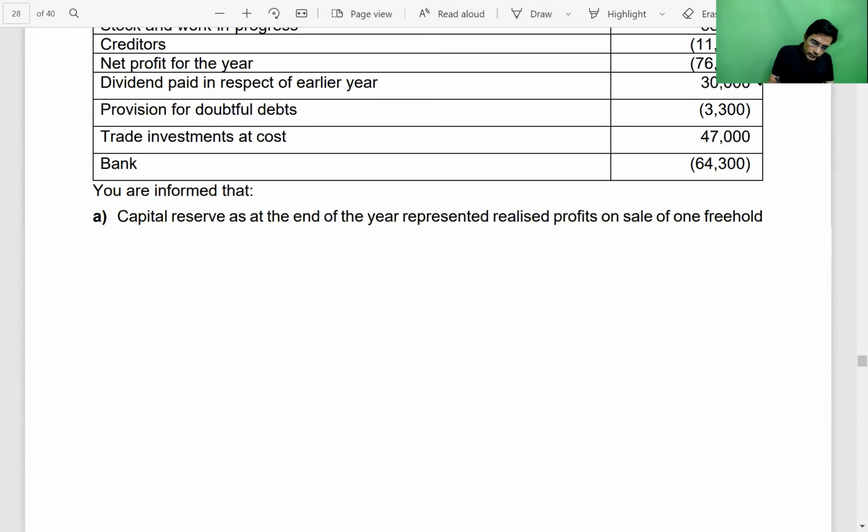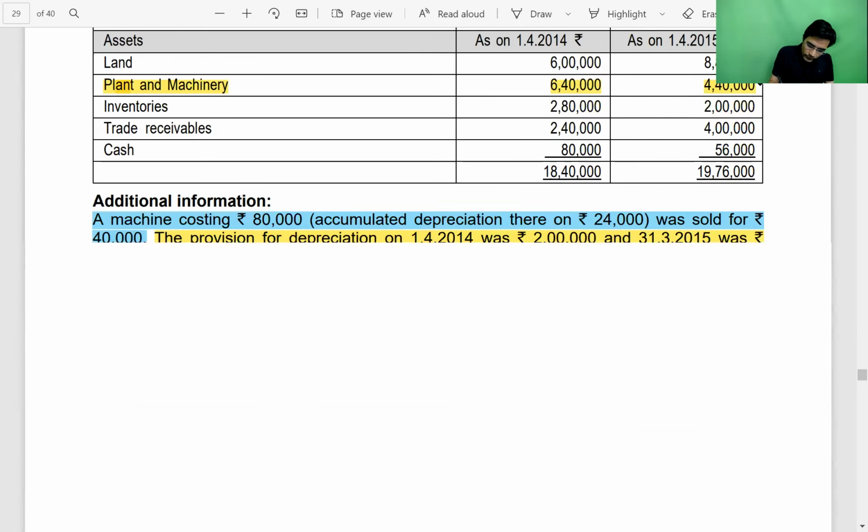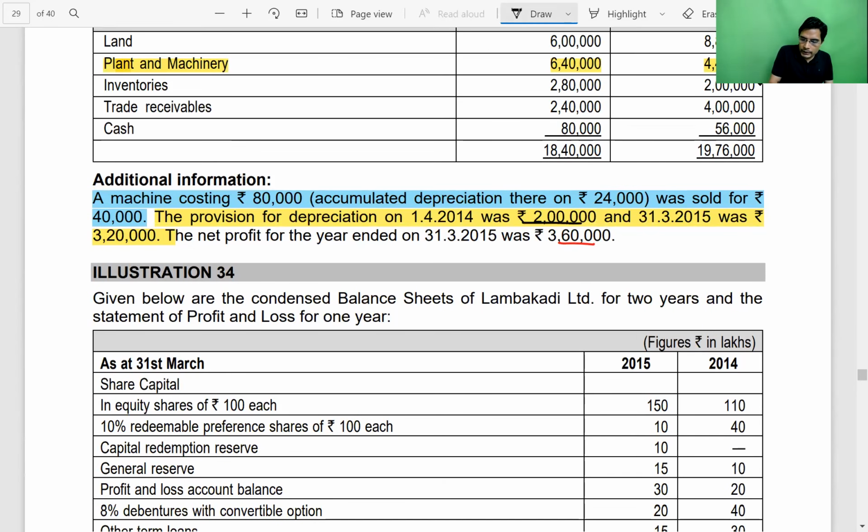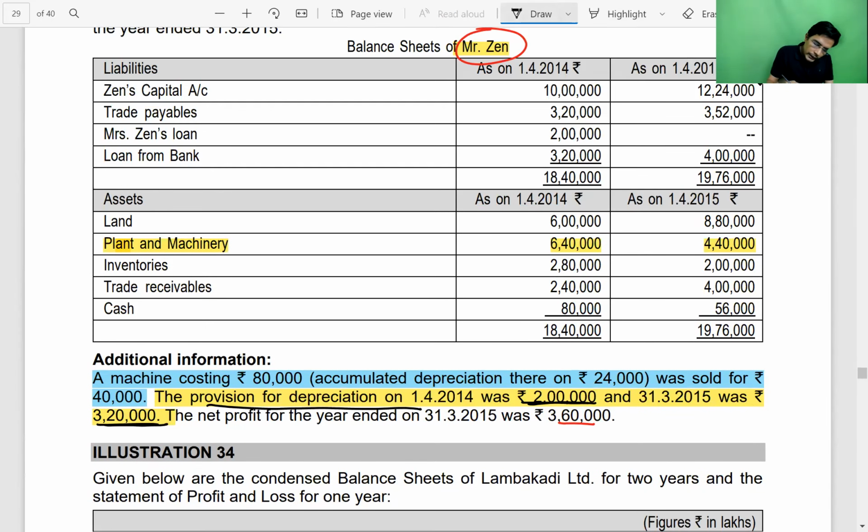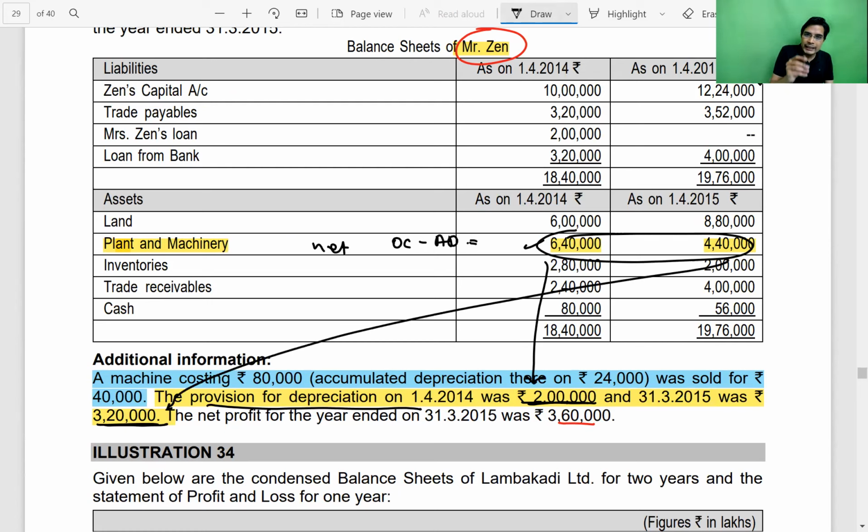If you see in this question, they have given us the opening balance of accumulated depreciation and closing balance of accumulated depreciation. Provision for depreciation is nothing but accumulated depreciation. They use the word provision for depreciation. They have given it in the additional information. And the figure which is there on the balance sheet is the net figure, that is original cost minus accumulated depreciation. So to find out original cost, with this net figure, we will add back the respective accumulated depreciation. We'll get the original cost, and then we can prepare those two accounts, plant and machinery account and accumulated depreciation account, the way we used to prepare in the prior questions, which we have discussed in the class.